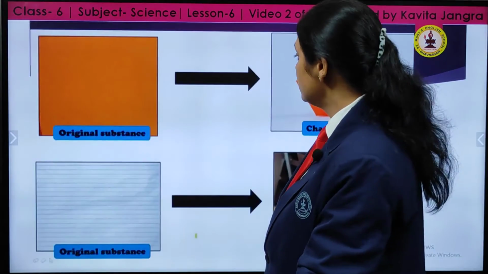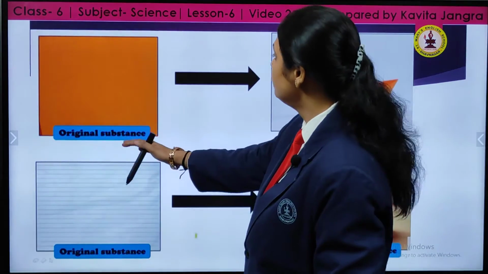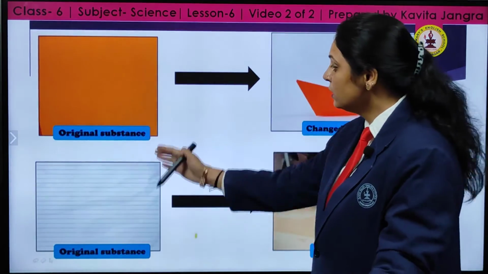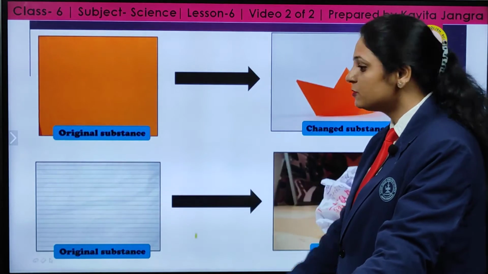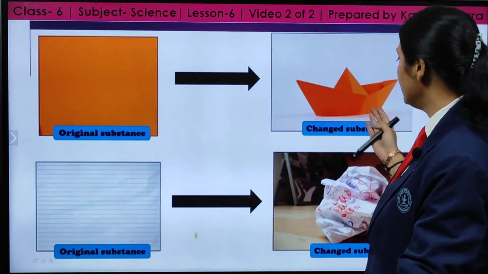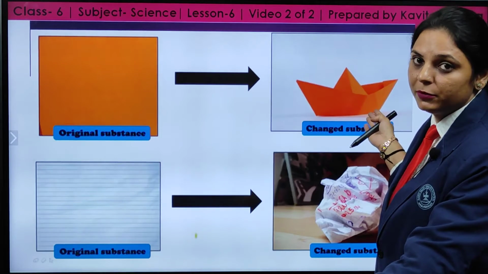Now let us take these into consideration one by one. See over here, what I showed you: the original substance is a paper, and I make a boat from the paper.